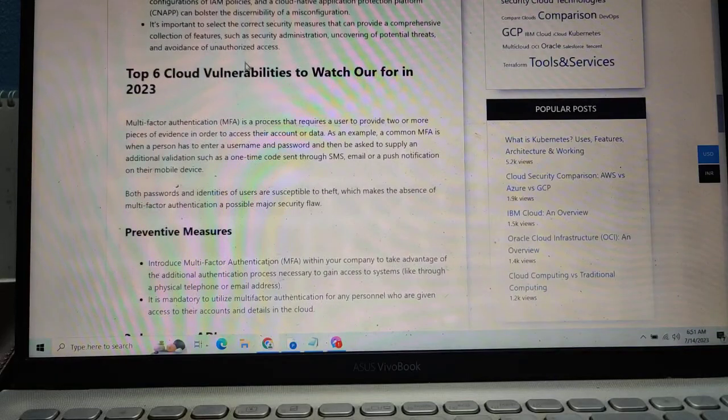Top 6 vulnerabilities to watch out for in 2023.